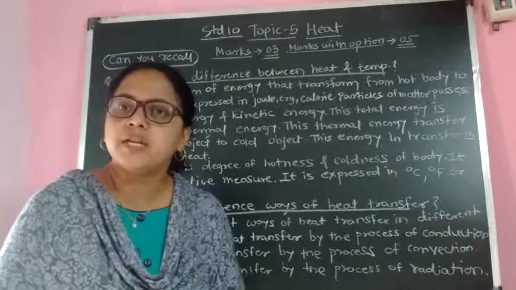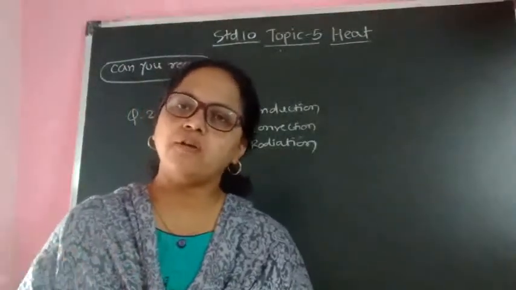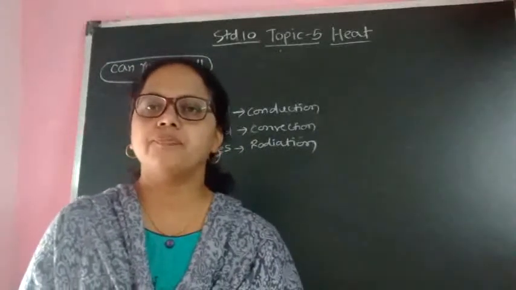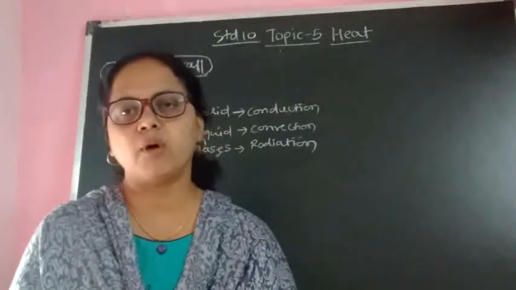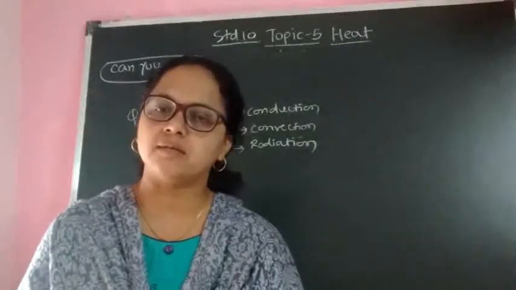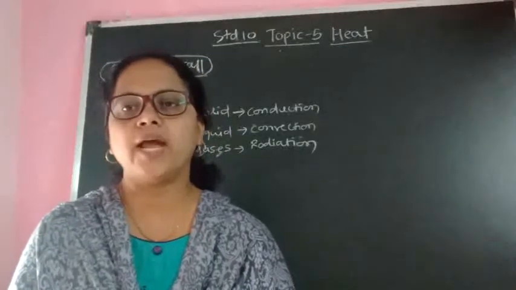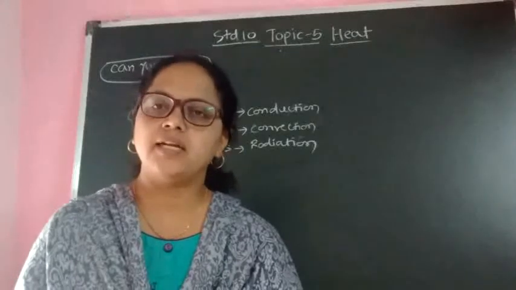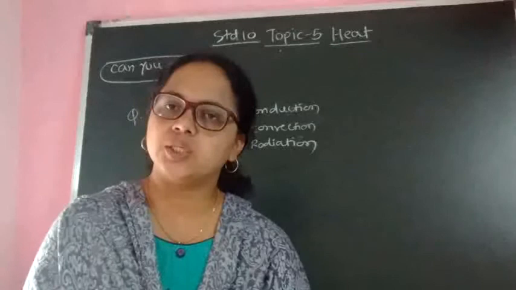That is, heat comes through space or the gaseous medium in the form of radiation. Radiation here means sunlight, which is in the form of electromagnetic waves.